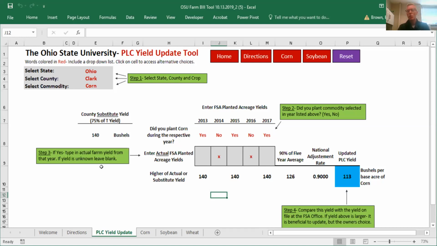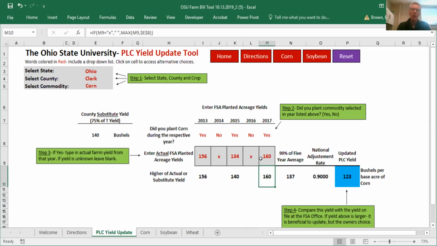Now, the third step is if you have verifiable farm records, and again, for most people, those are going to be crop insurance yields. You can go in and plug years that you have verifiable farm records into the system. You'll notice that it replaces those down here in our actual yields because our farm yield here, 156, was above our substitute yield of 140. Let's say in 2015, though, we had a verifiable farm record of 134. You notice that 140 stays here because 140 is higher than that 134, and we're replacing that low yielding year. So I'm going to keep that in here, and we're just going to put 160 in here for our last year of 2017. Again, I'm just making random yields here.